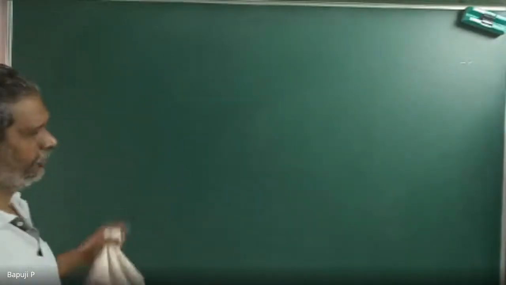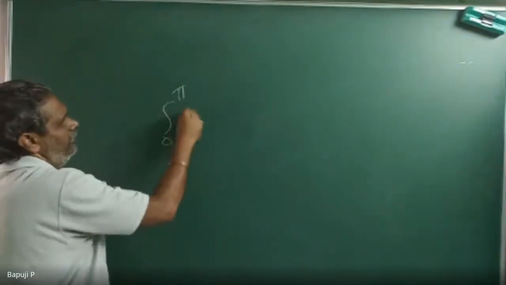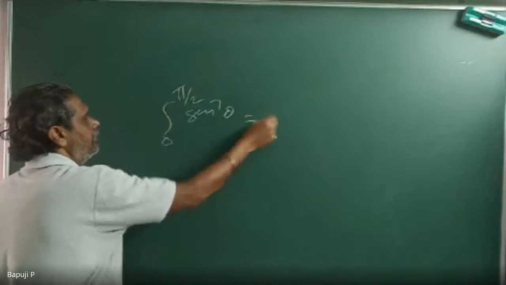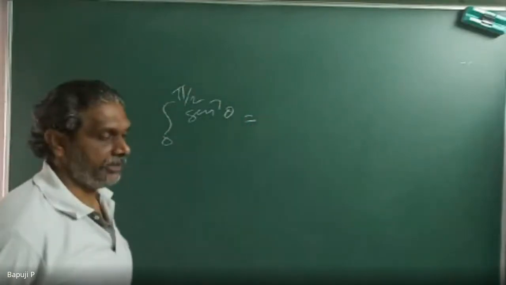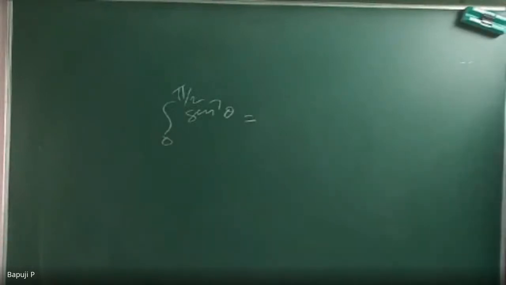Already in your first level integration formula, whether you studied or not, I don't know. What will you tell me? The integral from 0 to pi by 2 of sin power 7 theta cos power 0 theta will be what? Is the integration formula studied or not? Sin power m theta cos power n theta, limit should be 0 to pi by 2.